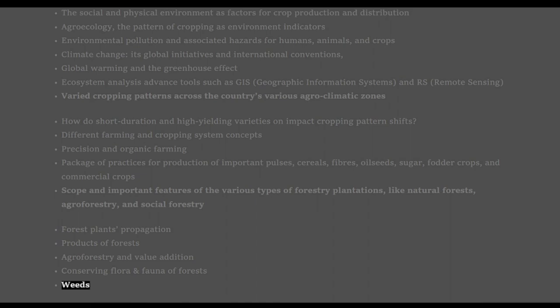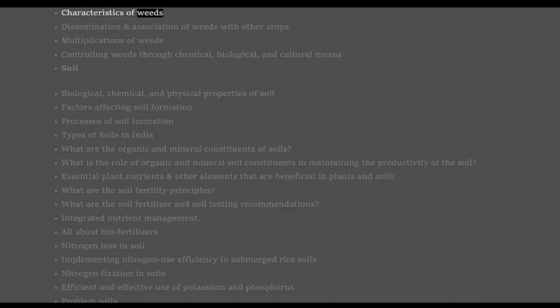Weeds. Characteristics of weeds. Dissemination and association of weeds with other crops. Multiplications of weeds. Controlling weeds through chemical, biological, and cultural means. Soil. Biological, chemical, and physical properties of soil. Factors affecting soil formation. Processes of soil formation.